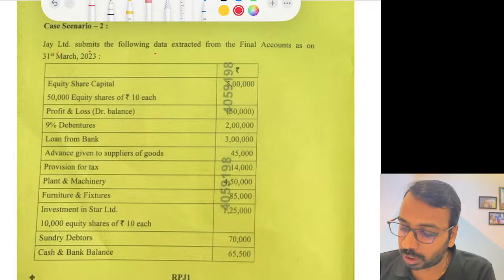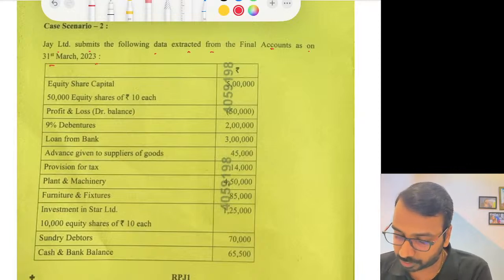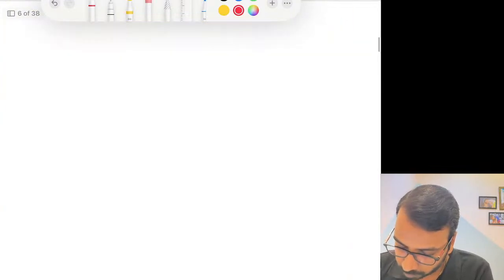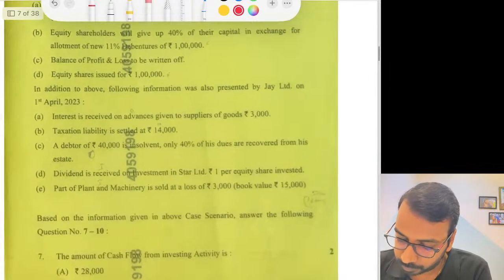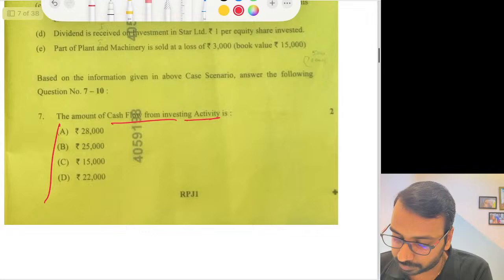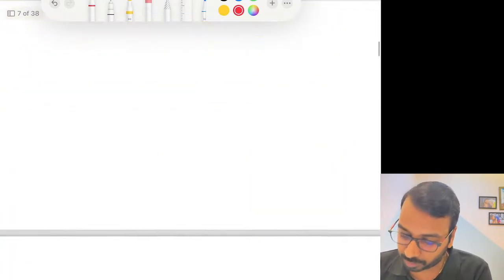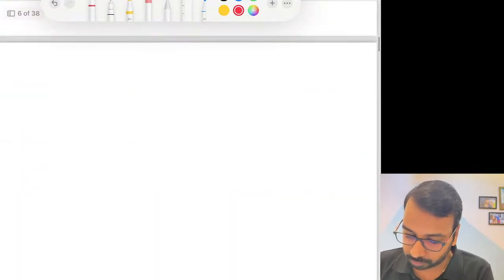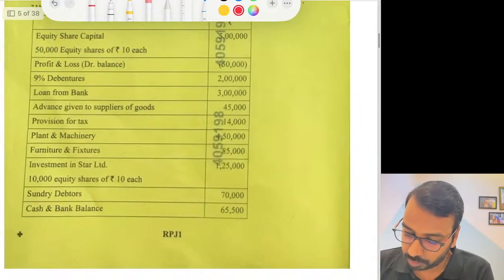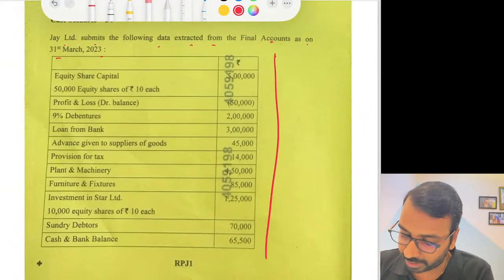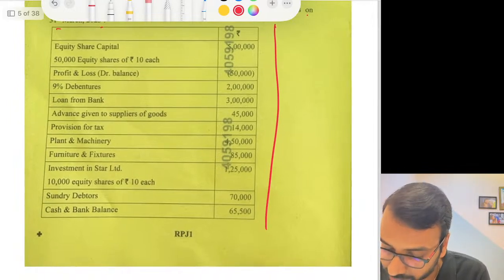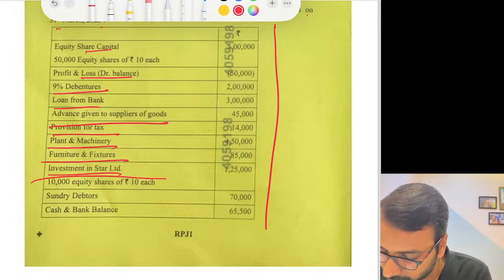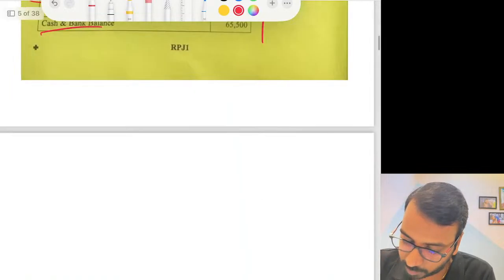J Limited submits the following data extracted from final accounts as on 31st March. This is an extract. So we will again look at the question. The amount of cash flow from investing activity. While you read the question, you have to figure out investing activity, which means we have to read the question itself altogether. So let me quickly jump into that. This is all the information, from final accounts. This will not give me cash flow directly. But still, equity share capital, P&L debit balance, 9% loan, advance of suppliers, provision, plant and machinery, furniture, investment in Star Limited. So here there could be something. Sundry debtors, cash and bank balance.